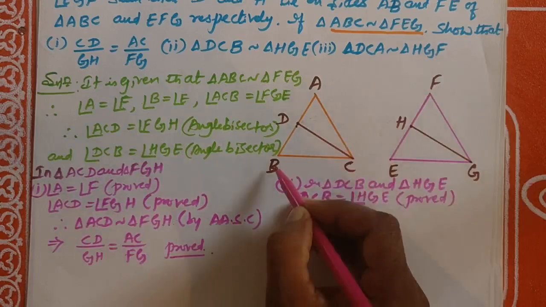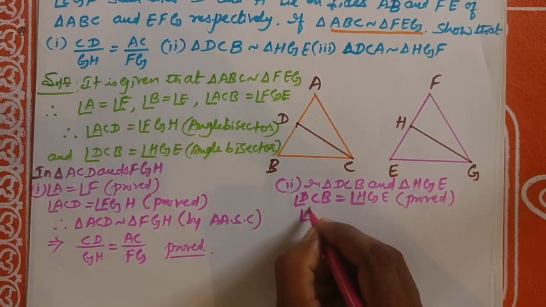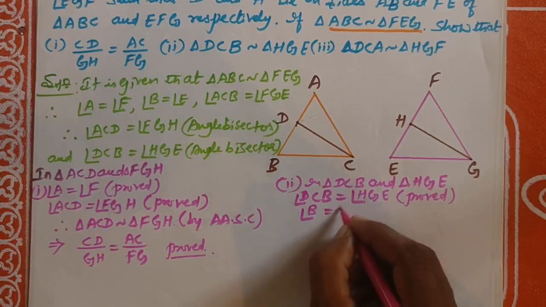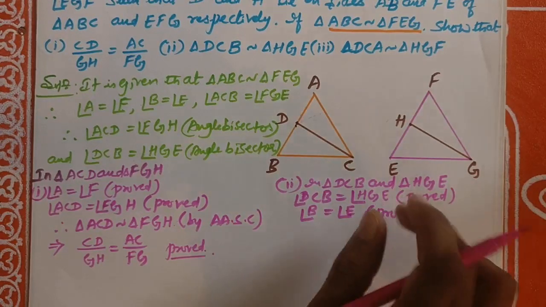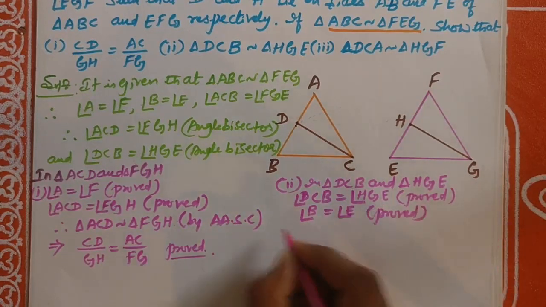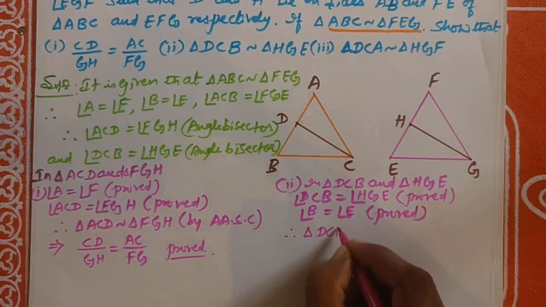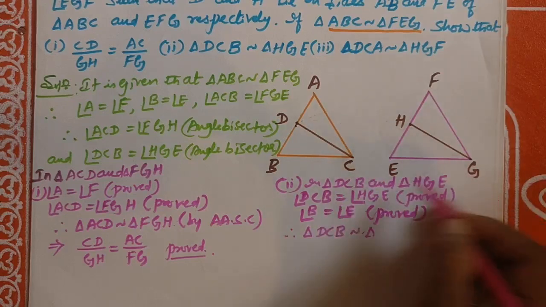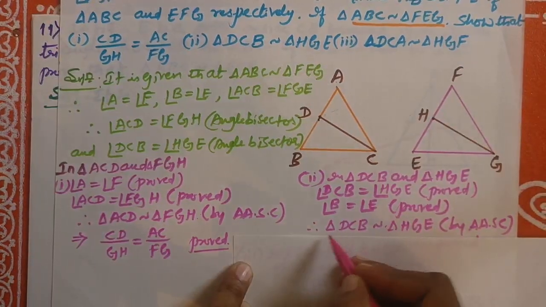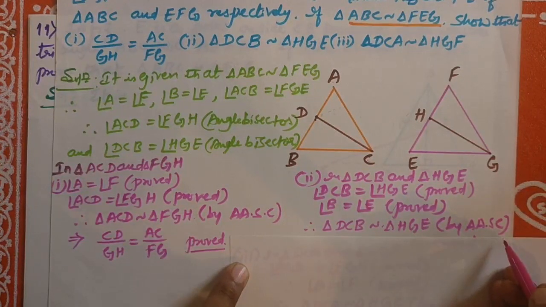Also, angle B is equal to angle E. This is also proved. Therefore, triangle DCB is similar to triangle HGE. Dear students, here we prove triangle DCB is similar to triangle HGE by angle similarity criteria.